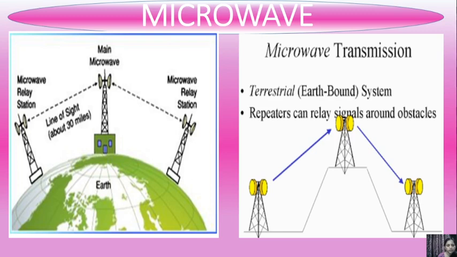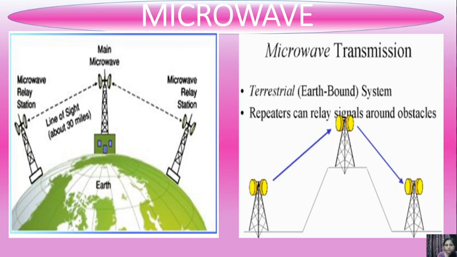So terrestrial microwave communication, we can say this transmission is a terrestrial or earthbound system. Terrestrial microwave transmissions are sent between two microwave stations on the earth, and it is the most common form of long distance communication.